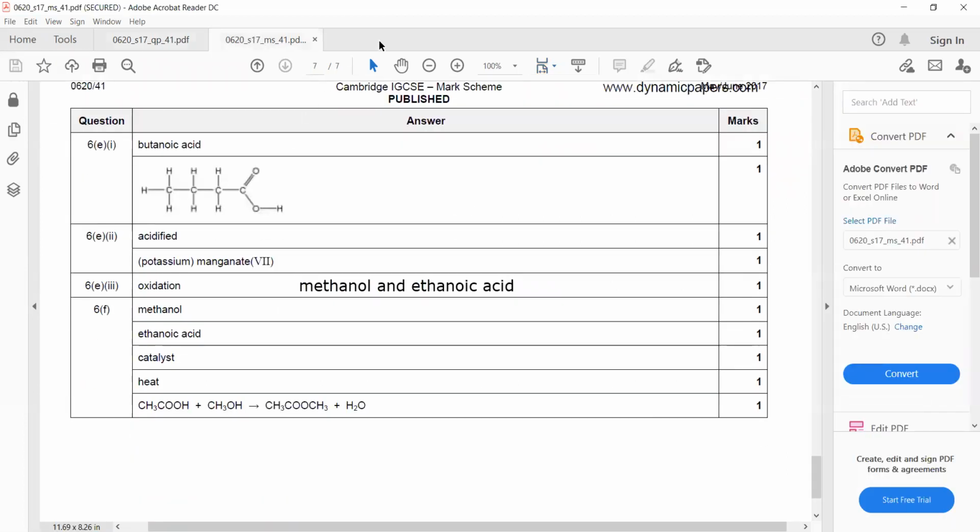And what will be the equation for this reaction? We have to write the full balanced equation. So methanol plus ethanoic acid, we use sulfuric acid as a catalyst.